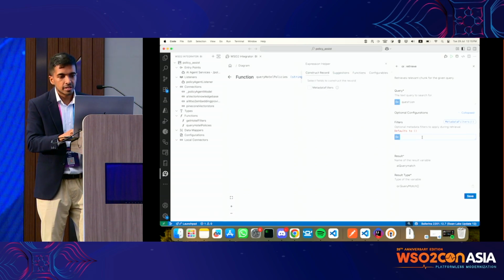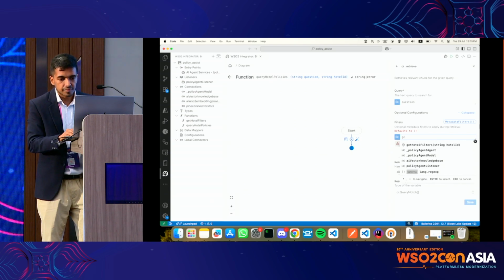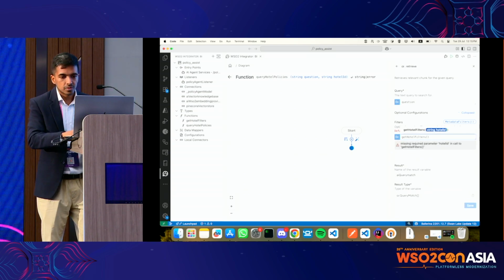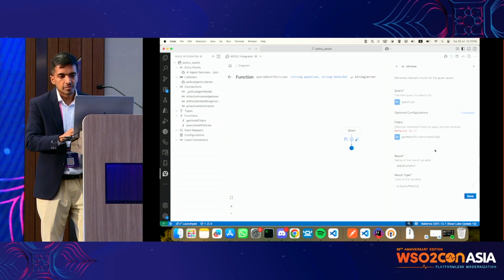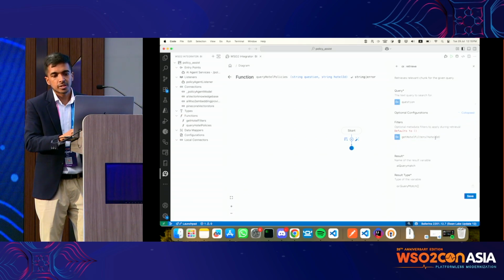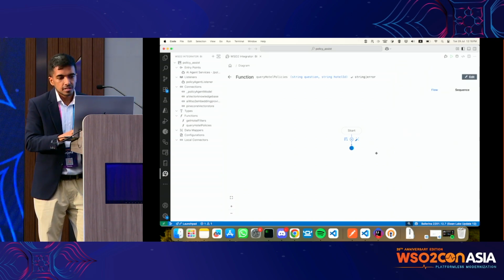To save some time, I already created the filtering function, so you can pass in the hotel ID here. What this does is restrict it to the hotel ID. It will apply a filter to only search in that hotel, right? So we can create this.